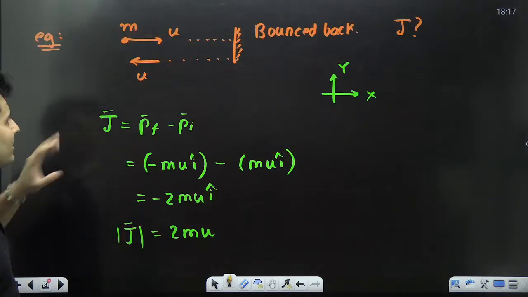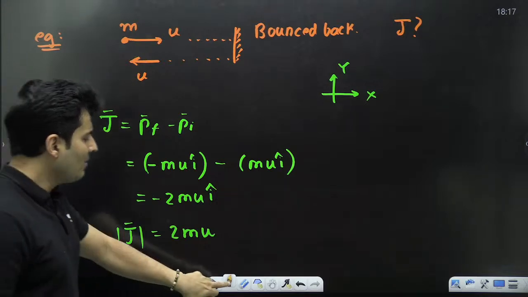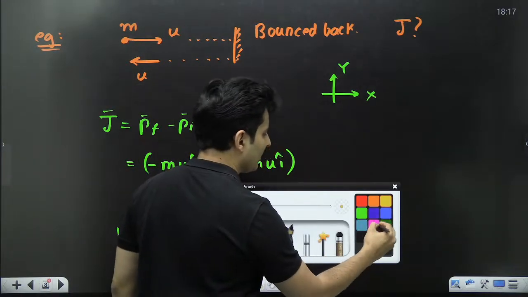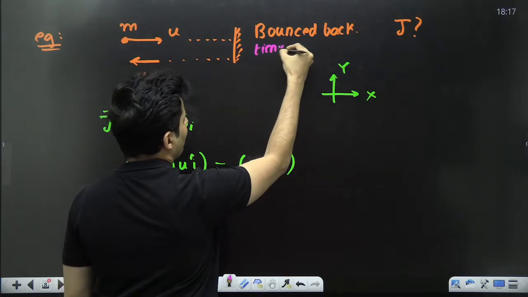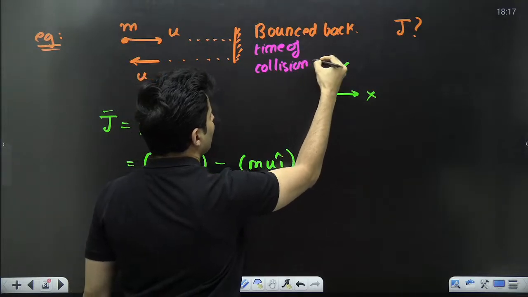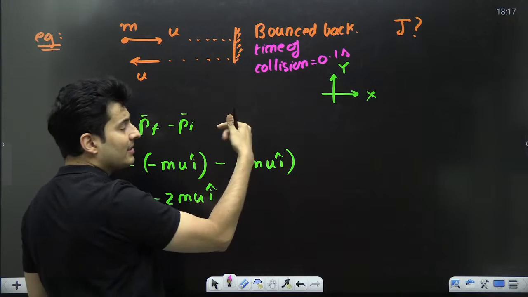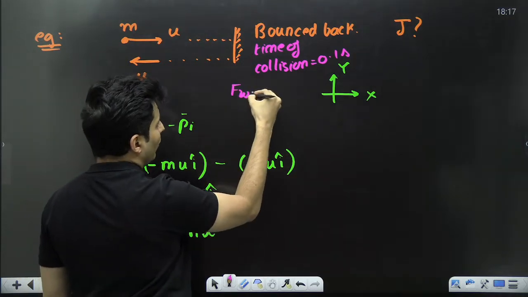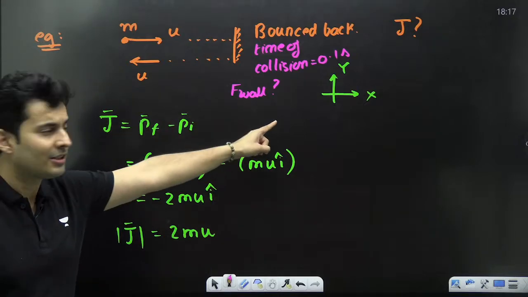Let's go back one step, over here. Imagine the time of collision. Imagine it bounced back, and the time of collision, let's say, is 0.1 second. Then the wall will exert some force. So what is the force by the wall on the ball? Such kind of question also could have been asked.